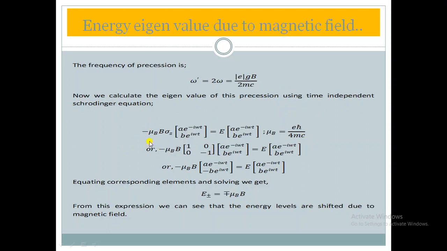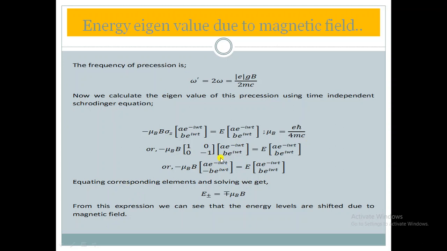Minus, and then we will put the value of this sigma z. This is the component of the Pauli spin matrix along the z direction. How much have we found this? Before we have found 1 0 0 minus 1, or not? So we put its value here, 1 0 0 minus 1. Everything else is the same, and then we multiply by this minus mu b. This and this multiply, 1 into this, 0 into this 0, so this gives only a e to the power minus i omega t; 0 into this 0, minus into b e to the power i omega t, the other same.